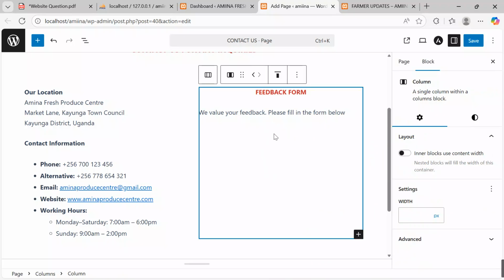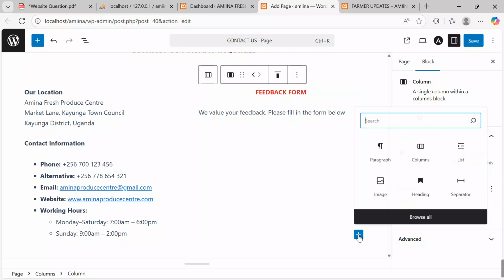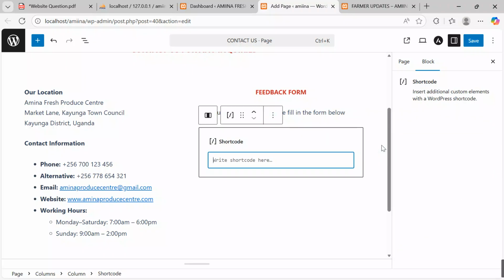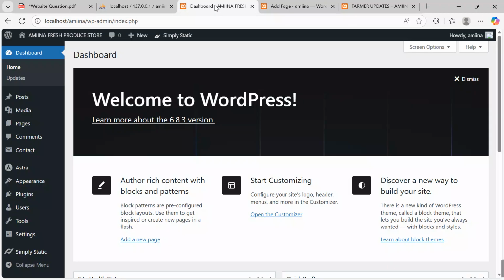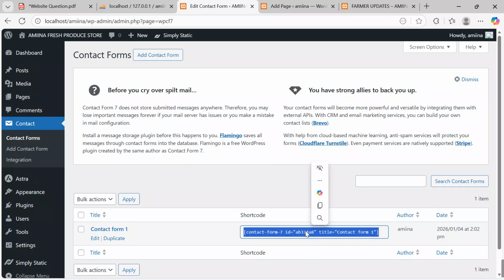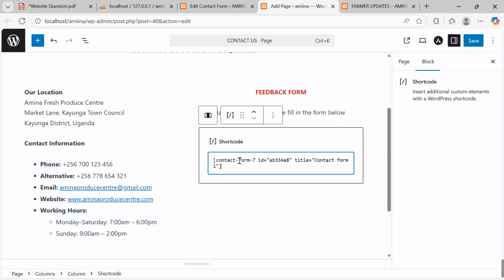Now after putting that over there, I can come over here. I say now I want to add another block, and this block is maybe short code because I want to put the form over here. I say short code. Then come back to your dashboard, come back to contact, go to contact forms, access the contact form, then copy this short code, Control C, copy the code, get back to this page, and then Control V to paste it over there.